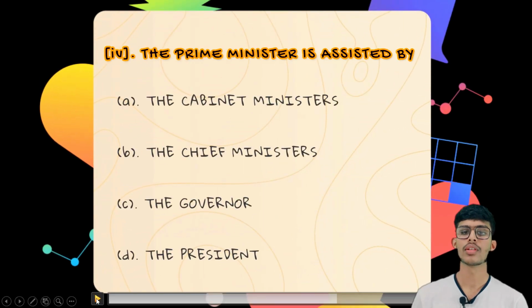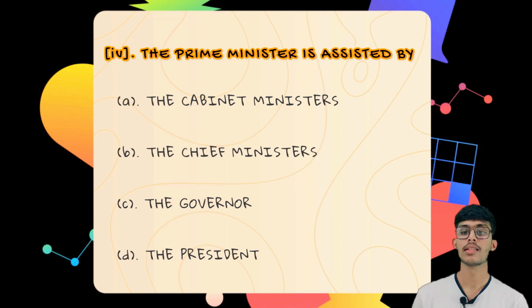So the fourth question is, the Prime Minister is assisted by, the first option is the cabinet ministers, the second option is the chief ministers, the third option is the governor, the fourth option is the president. As we know that the Prime Minister is assisted by the cabinet ministers, who are in the Lok Sabha from the same party as the Prime Minister.